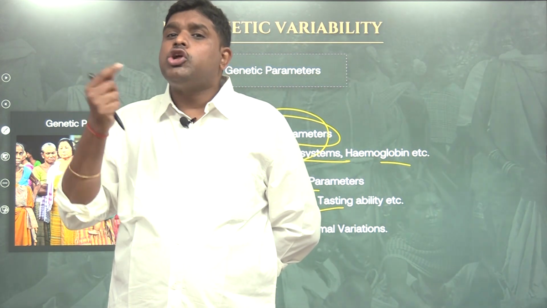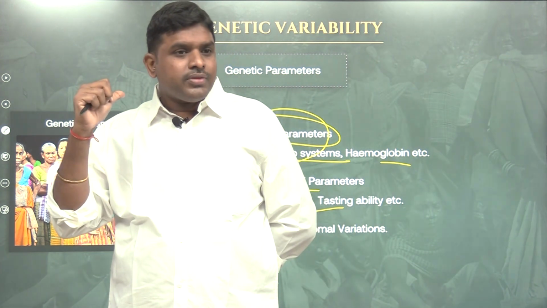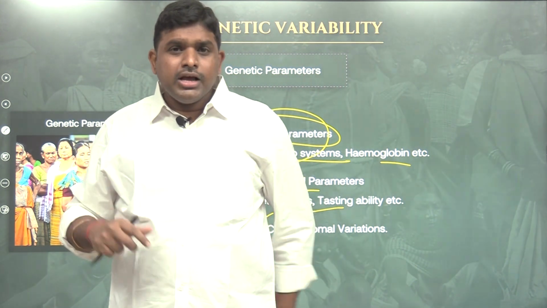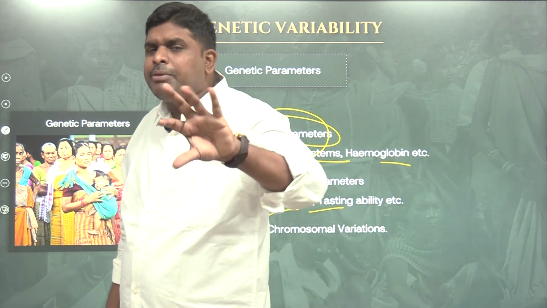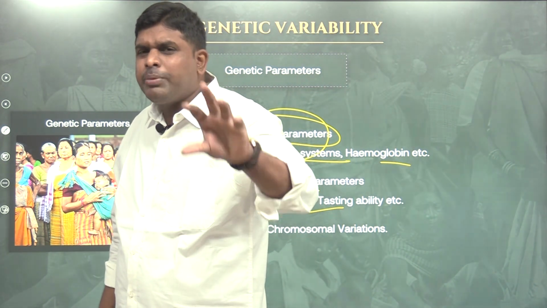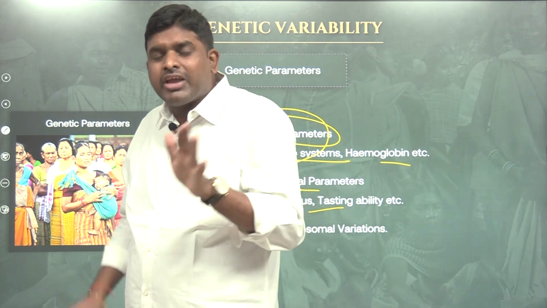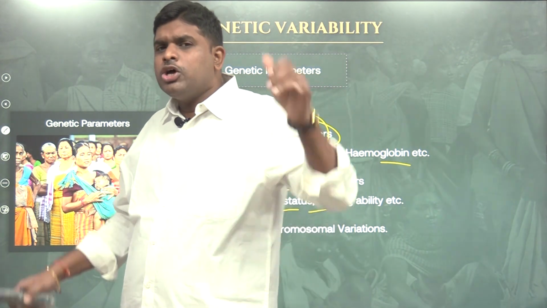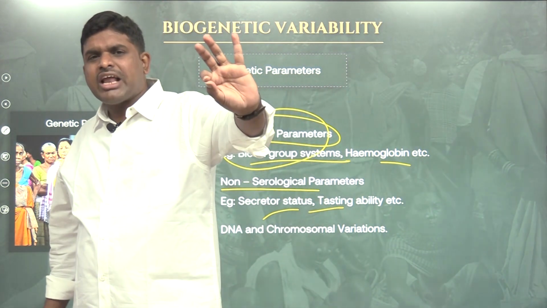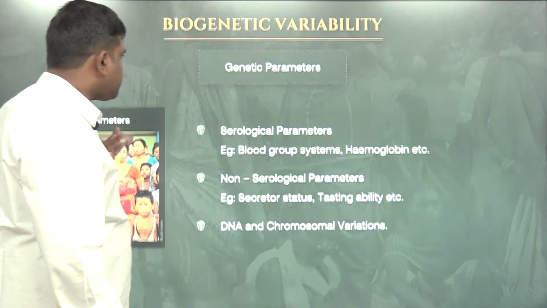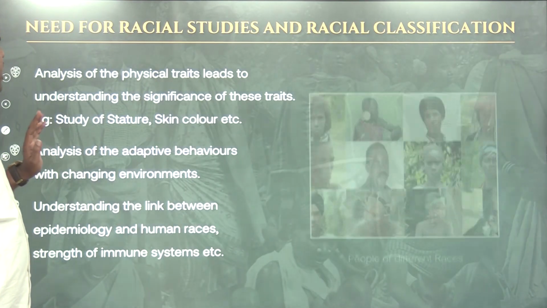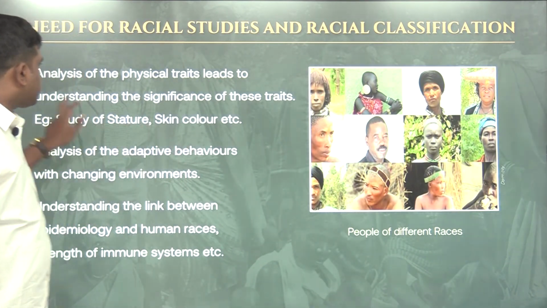This taste perception is also a phenotype because of genes. So based upon the phenotype, it can be physical features, it can be blood group, it can be taste also, we can differentiate the populations. So here the best way of classification is physical appearance. In that we have classified them.